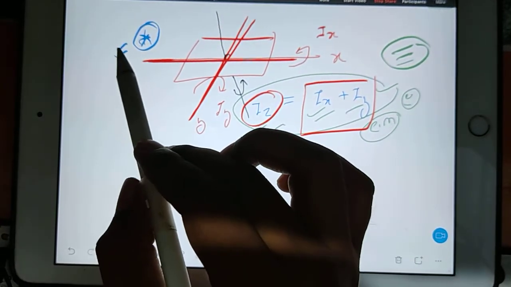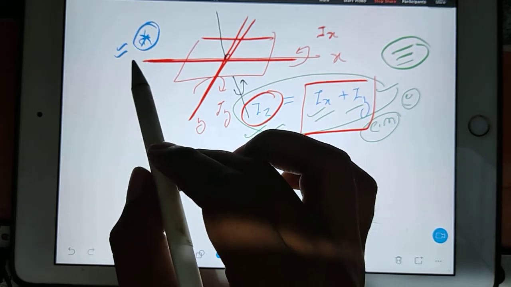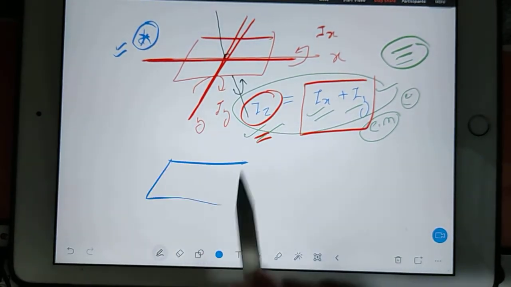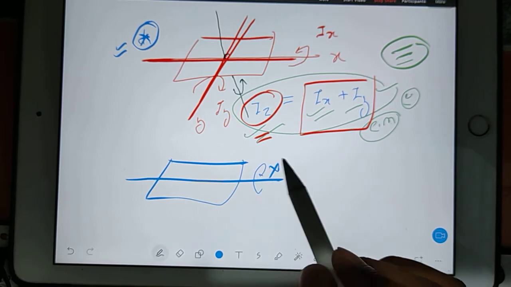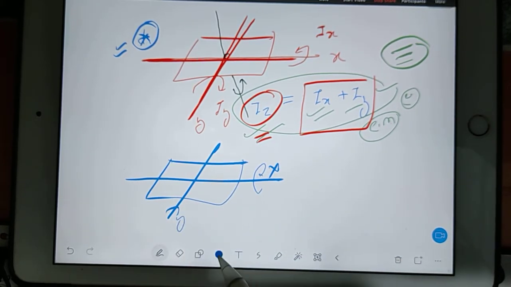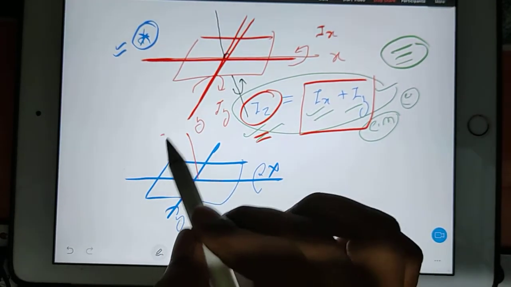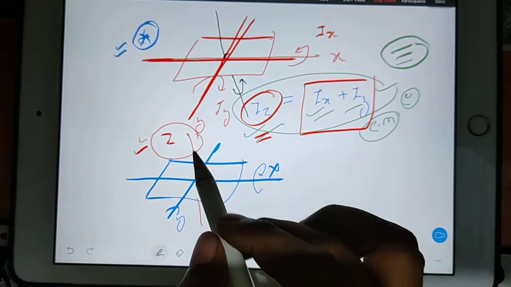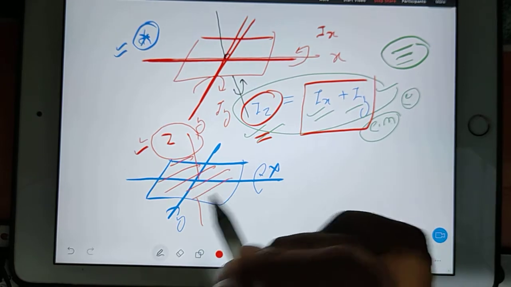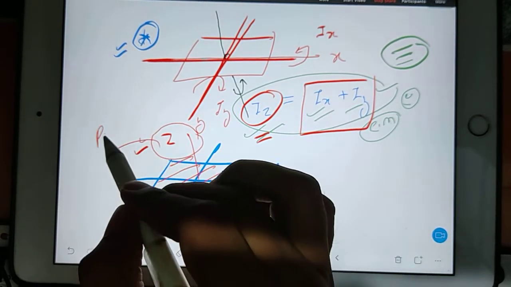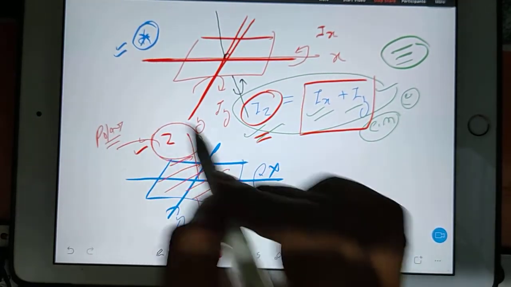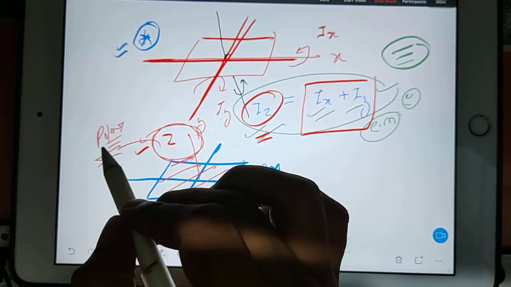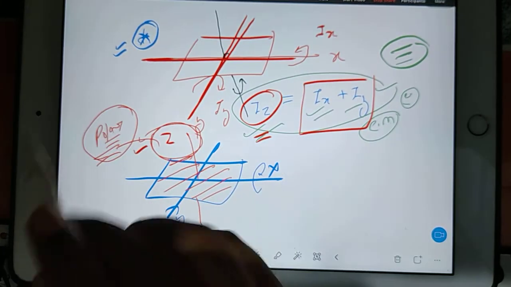You will apply this theorem if and only if you know the moment of inertia about the x-axis, you know about the y-axis, and you have to find out about the z-axis. So whenever we are finding the moment of inertia about the axis which is perpendicular to the plane like this, we call that the polar moment of inertia. So this z is nothing but polar. When I'll be teaching you torsion, that time this name will come properly.